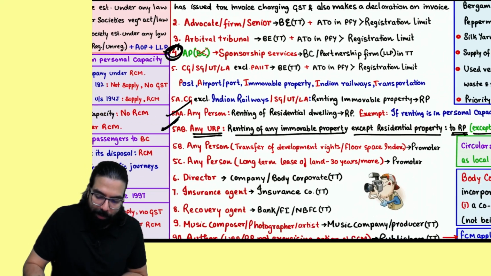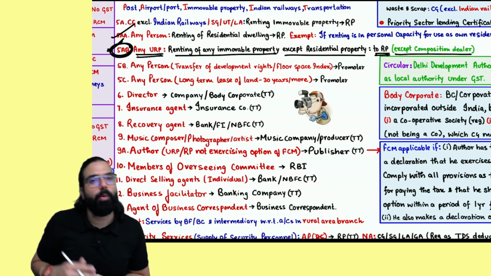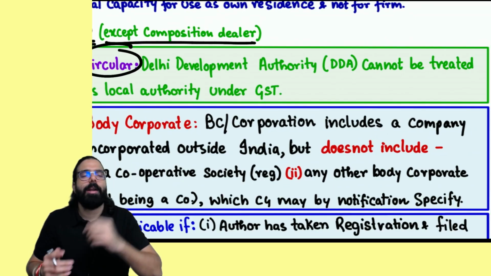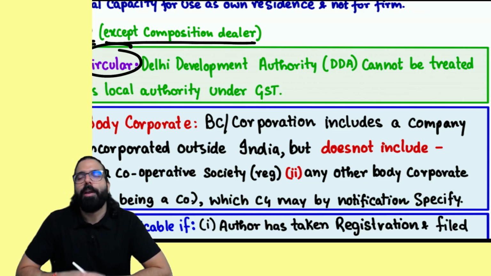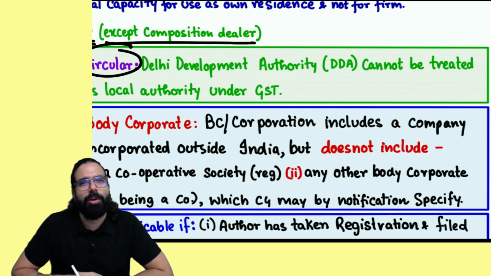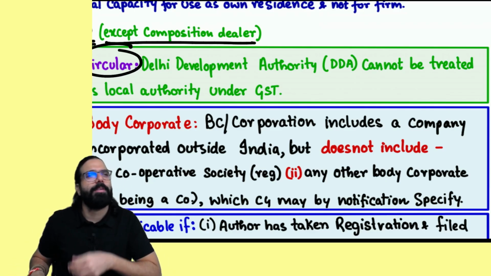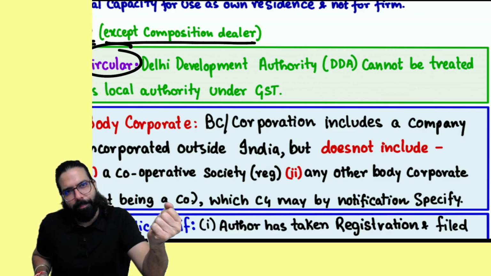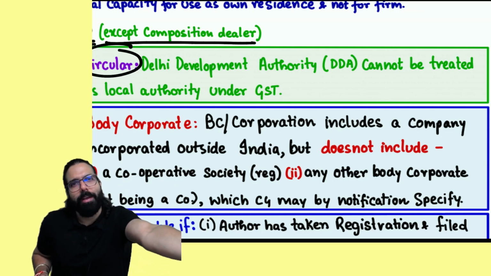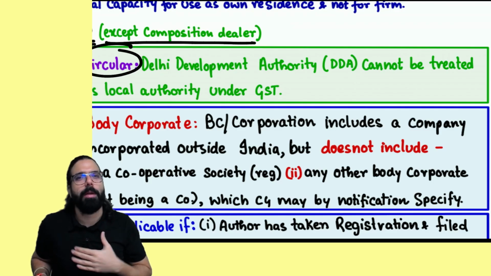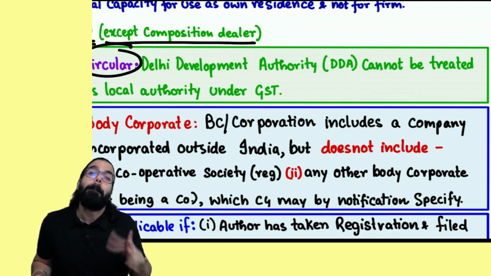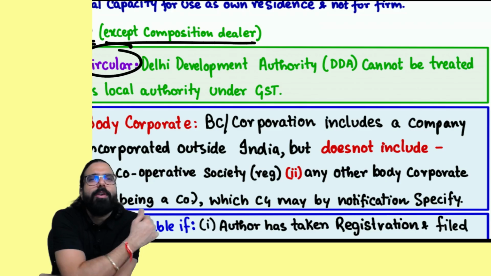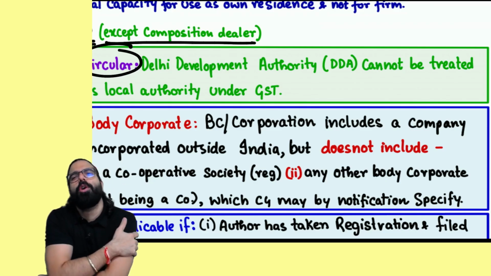Fourth point in the sponsorship service amendment, and here the 5AB point, one small amendment. Now, there is one circular relating to Delhi Development Authority. Baba, all these development authorities like Bangalore Development Authority, Delhi Development Authority, they are not a municipality. They are not a municipal corporation. For example, in Bangalore the municipality is BBMP. BBMP is a local authority, and BDA, Bangalore Development Authority, is not a local authority. It is not going to perform those functions which are told under 243W.